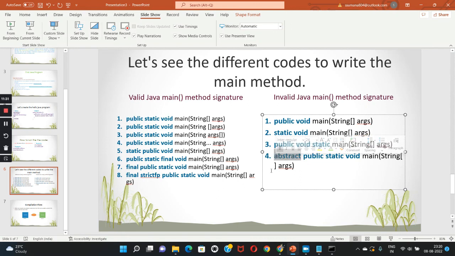We will also see what abstract is in the upcoming sessions. So we should not mention public static void main as the abstract method. These are all the valid Java methods and these are all invalid Java methods. We need to write carefully while writing the main method.